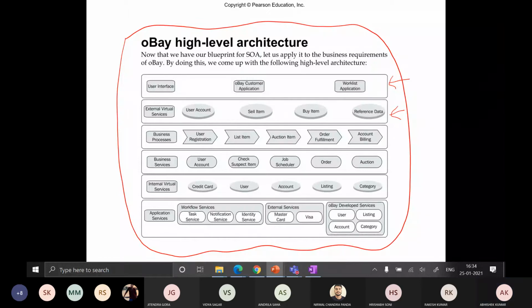See, if you want to find the list of business processes in your project, in the context of business, we can say the different functions supported by your software are the business processes, right?